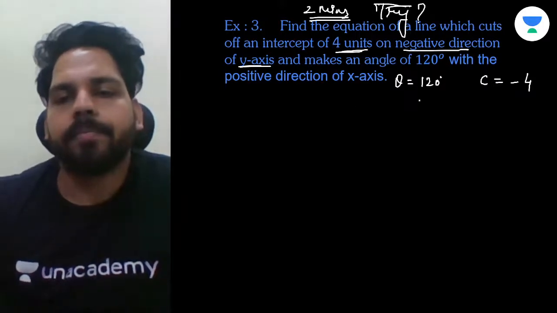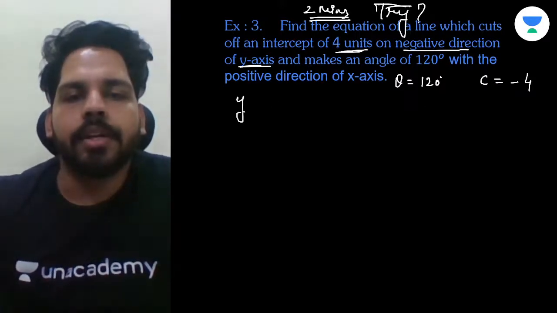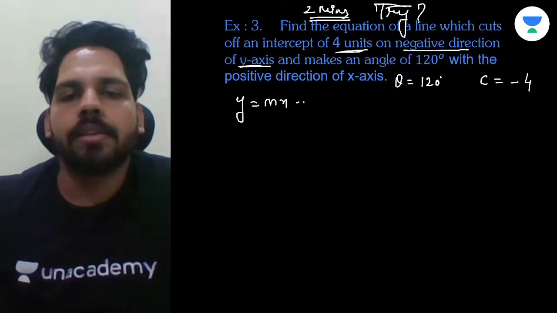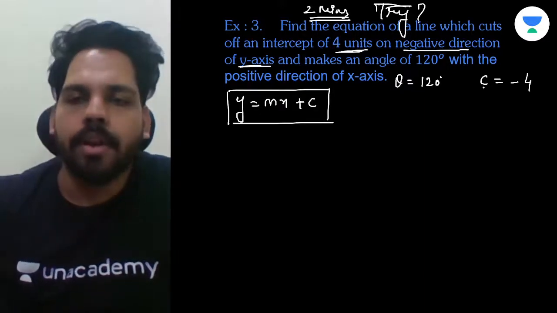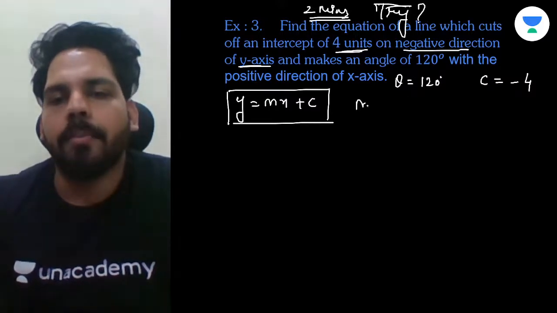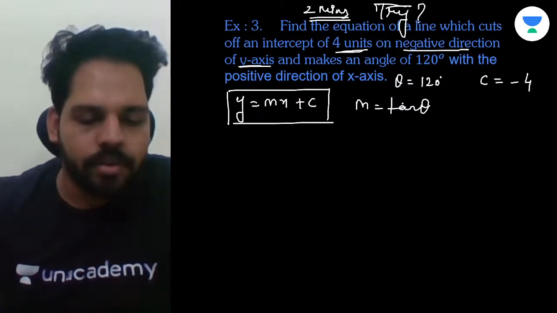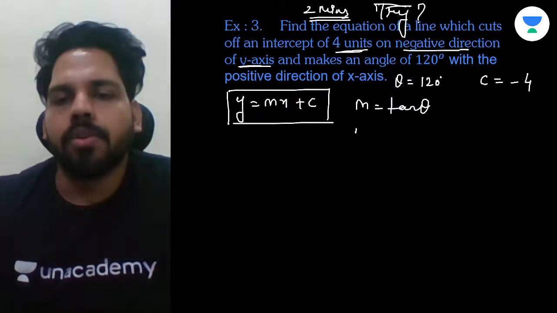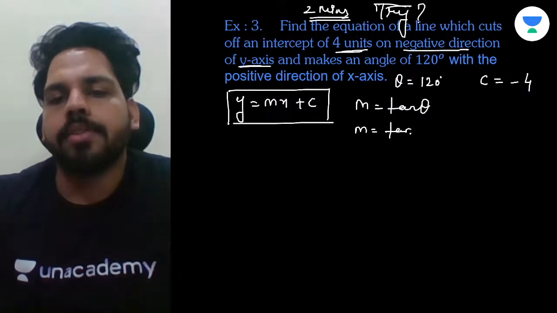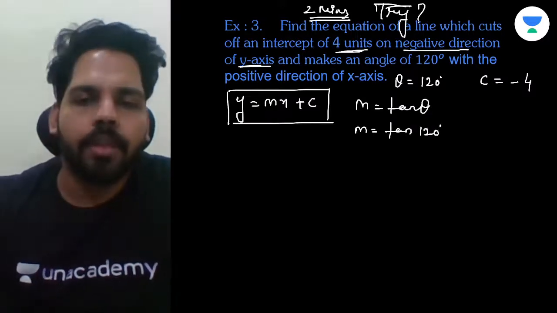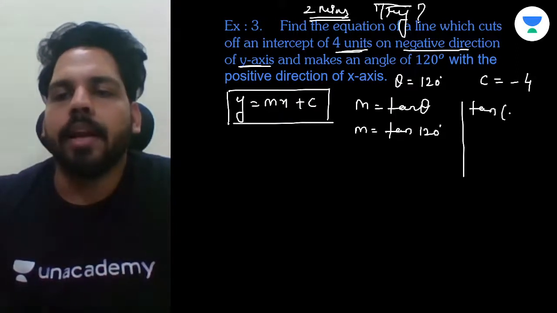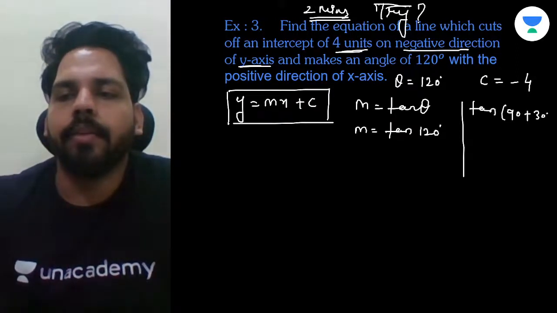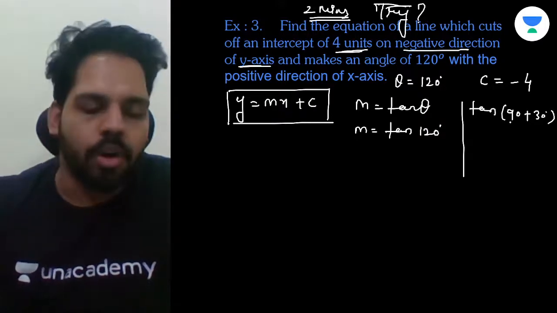Understand? Theta is given as 120 degree. Okay, now we are having a standard equation as y is equals to mx plus c. For this equation, we need m and c both. C is given, but m is missing. So we are just finding m over here. M is equals to tan theta. Right or not? Okay, so m is equals to tan 120 degree. Okay, how to find tan 120? See, we can write tan of 90 plus 30 degree.